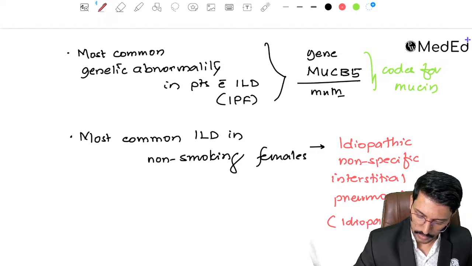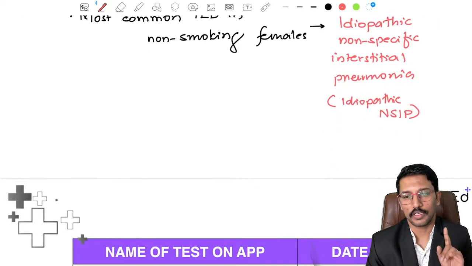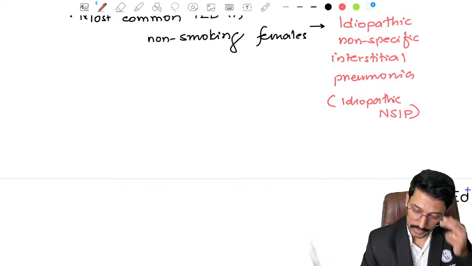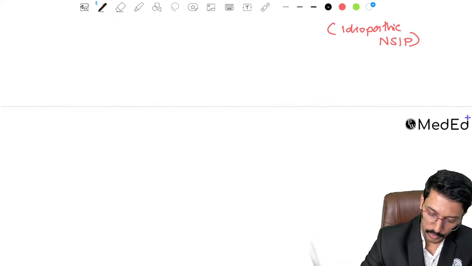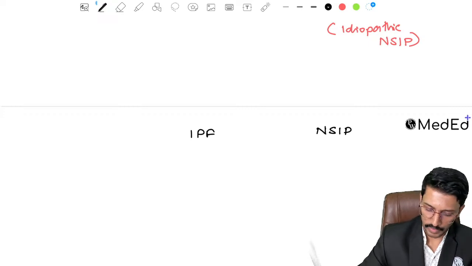That is the most common type of ILD that we will see in non-smoking females. Okay, so a little bit of comparison is required between idiopathic pulmonary fibrosis and non-specific interstitial pneumonia, because this can be a template for MCQs,